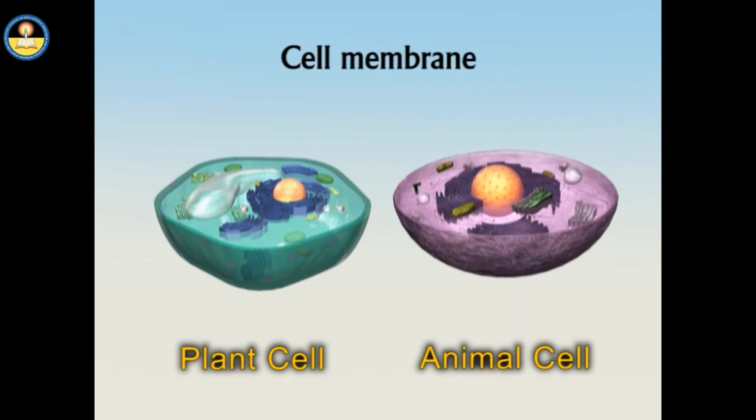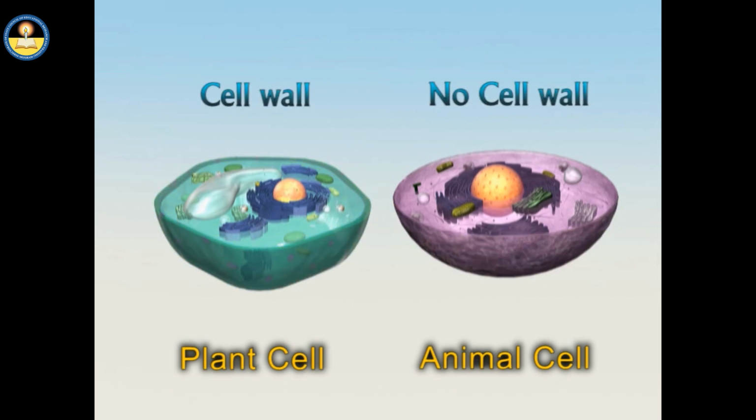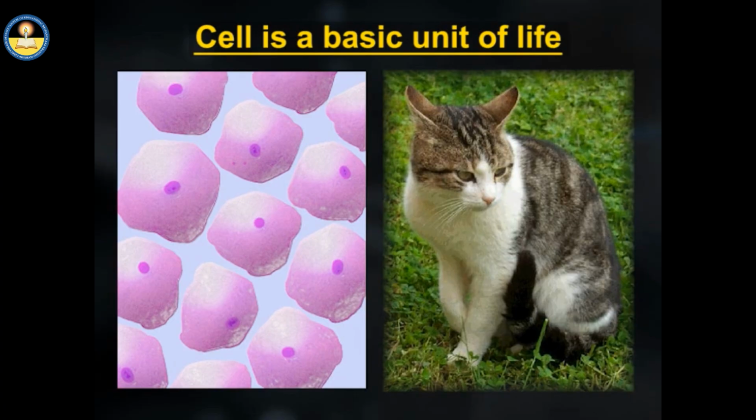When we compare the structure of these two cells, both are covered by a thin membrane known as cell membrane, but the cell membrane of a plant cell is also surrounded by a tough membrane known as the cell wall. These are the cells, the basic unit of life. These are animal cells.